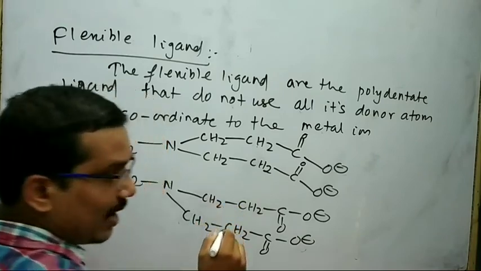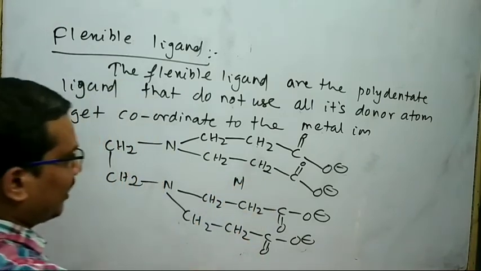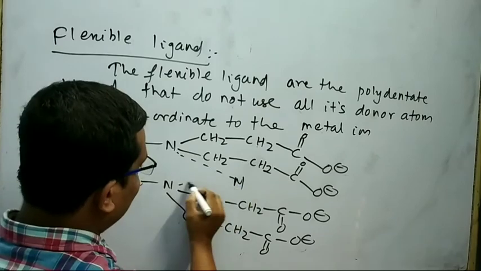Here the central metal atom or ion is present here. It can form the coordination bond like this.